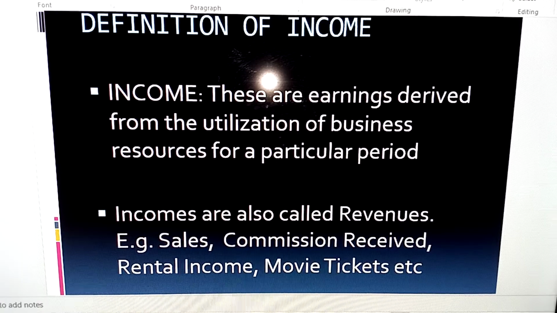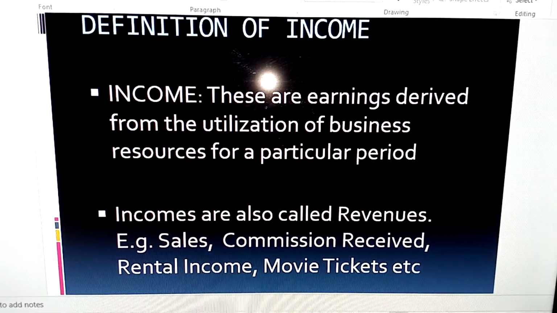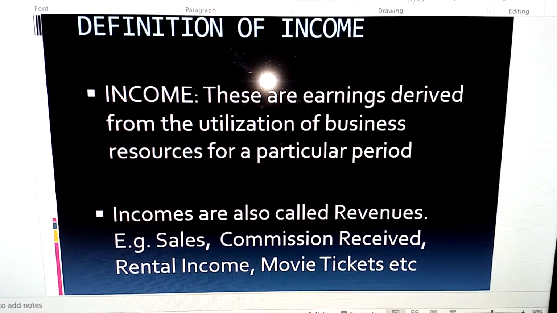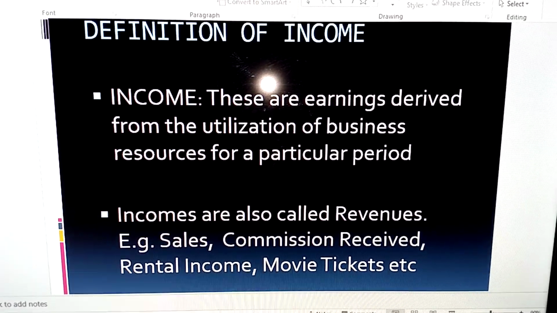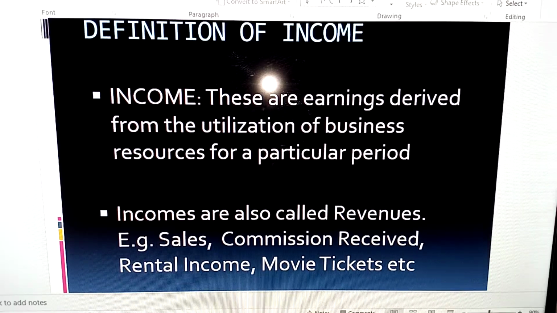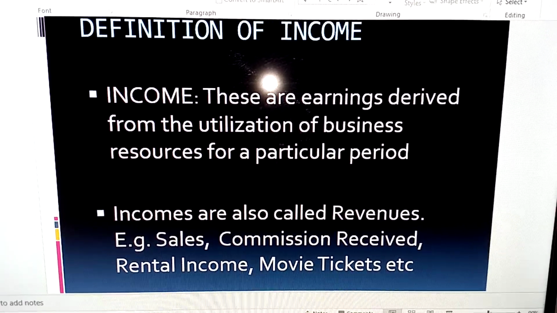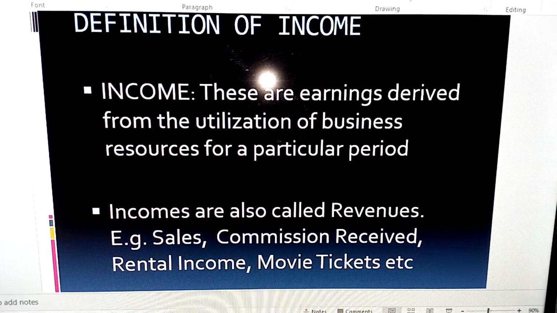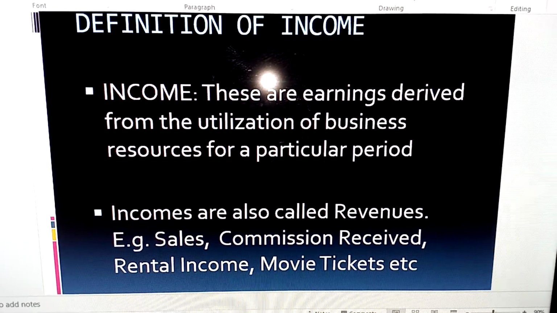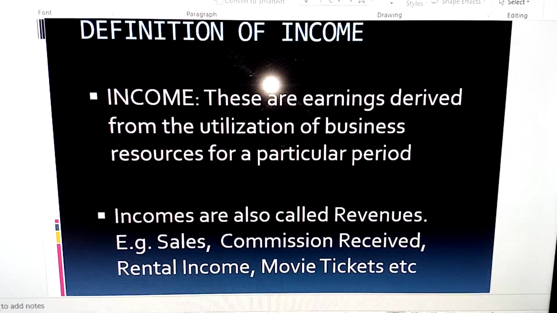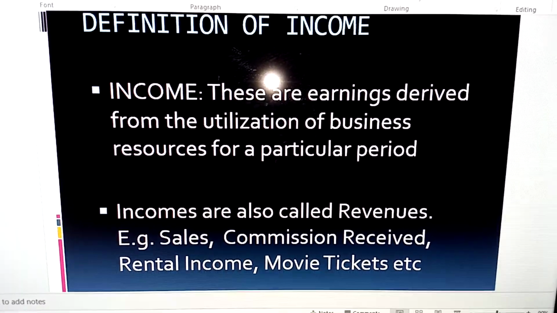Rental income received for letting out buildings or properties. Movie tickets, that is basically for those in the business of cinema. So they sell tickets for you to watch movies. So to them, that is an income.